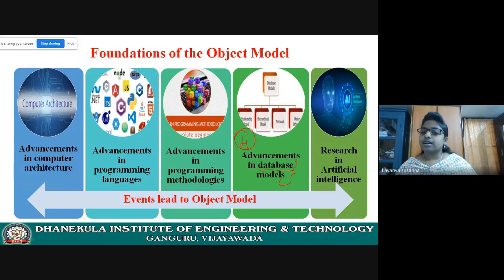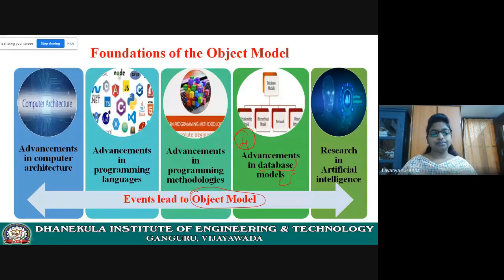There are advancements in database technology and database models. Due to the advancements in these database models, this led to the object model. All these advancements in computer architecture, programming languages, programming methodologies, and database models led to the object model.